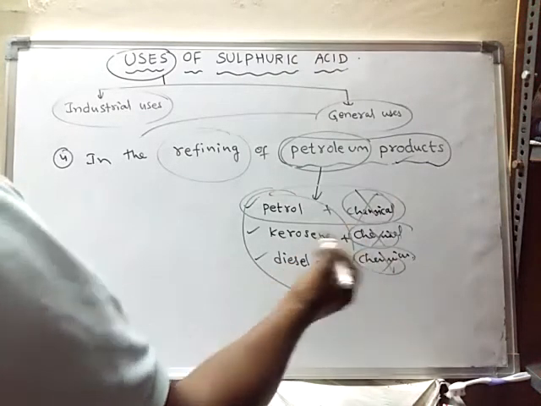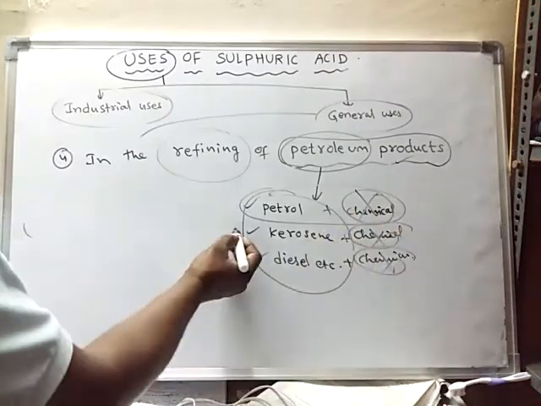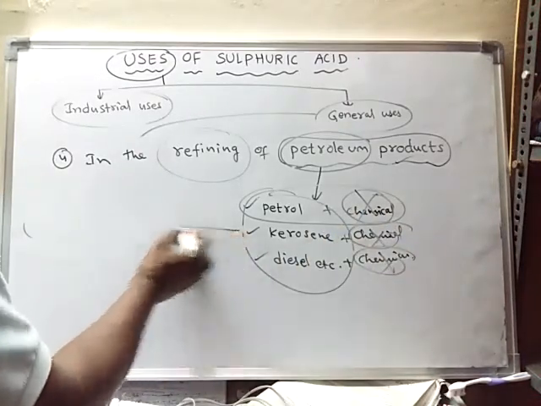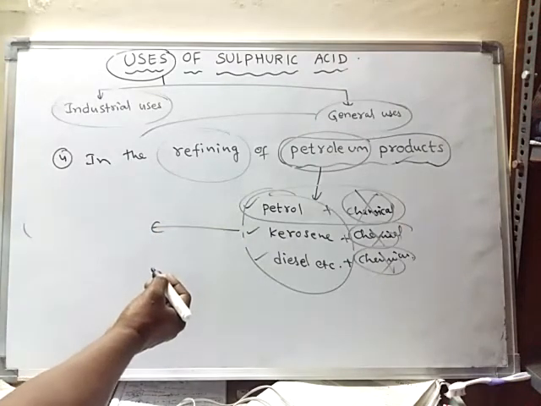So how to remove these impurities? Sulfuric acid helps us to remove these impurities.